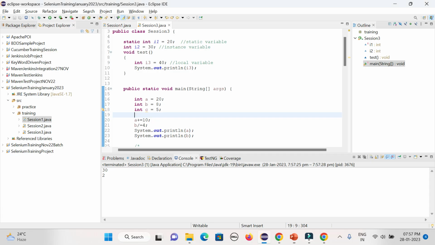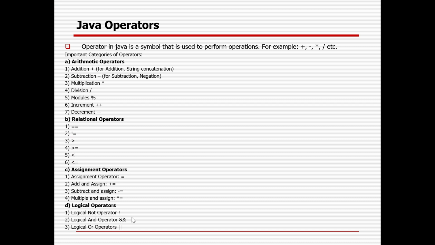And the logical operator primarily works on booleans, to check whether these two values are true or false. So the logic gate, in case you already learned the logic gate, you already saw the two gates, when both are true, or anyway when one is false, or the not. Like that.